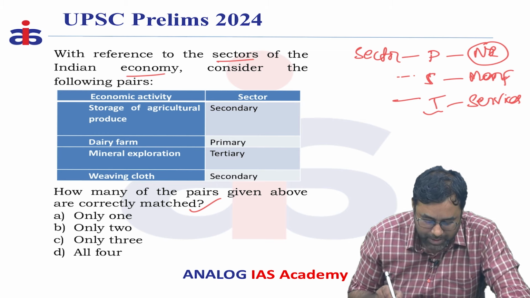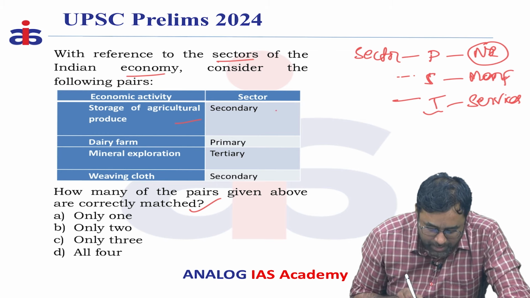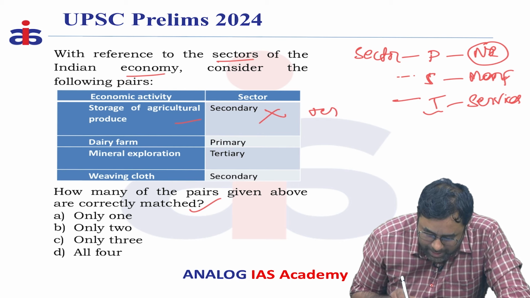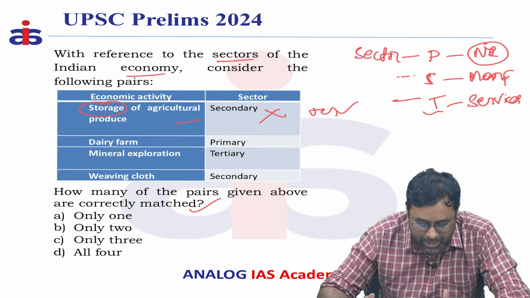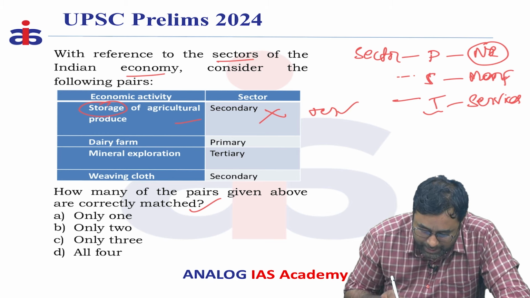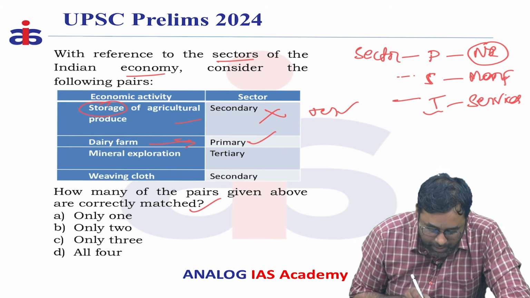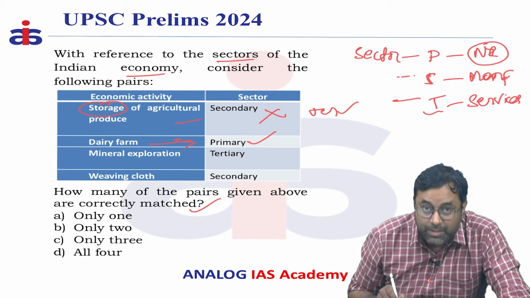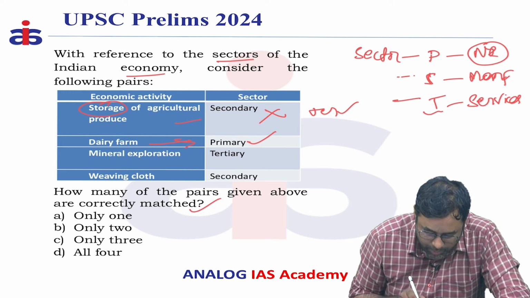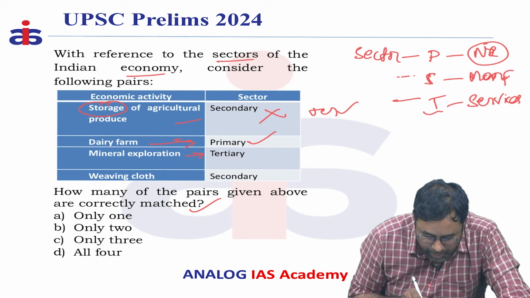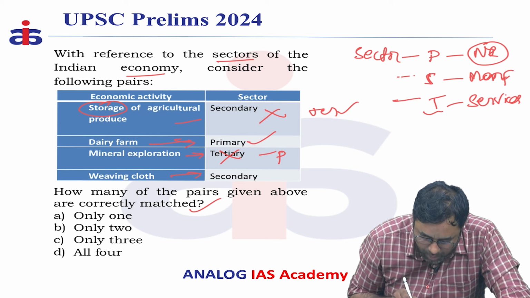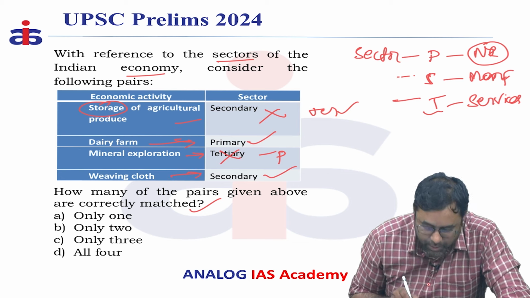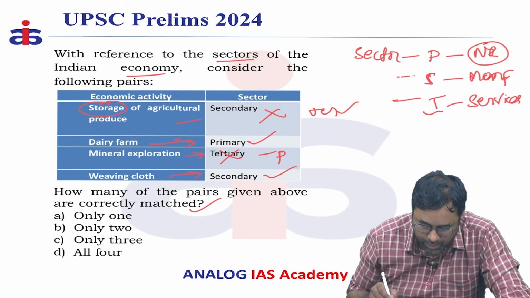So, based on these definitions, if you correlate to the pairs, storage of agriculture produce is considered part of the tertiary sector, not the secondary sector. Because storage means the storage of food grains, the godowns construction is part of the tertiary sector, not the secondary sector. And dairy farm comes under the primary sector, which is related to agriculture. And mineral exploration is part of the primary sector, not the tertiary sector. And weaving cloth is part of industry, so that is why it is considered the secondary sector.